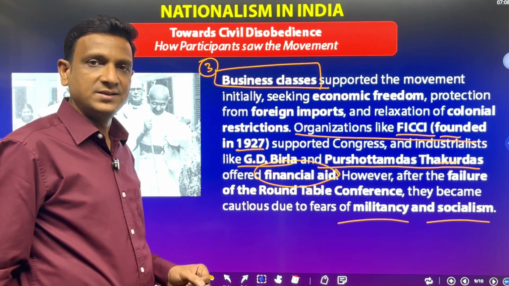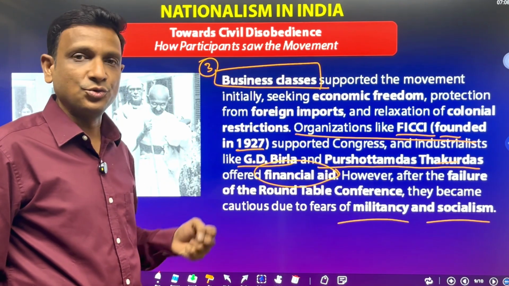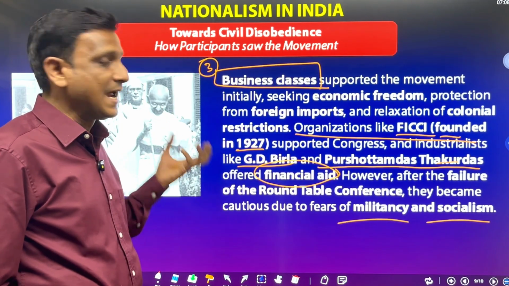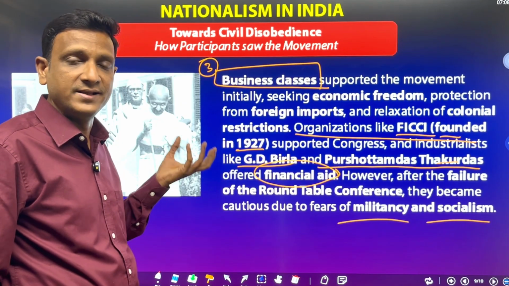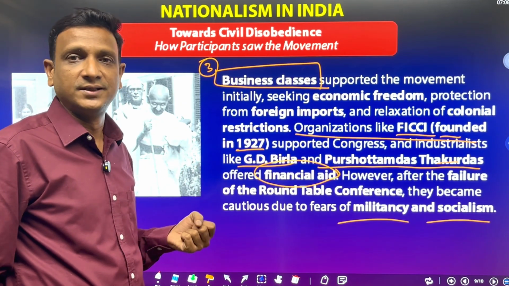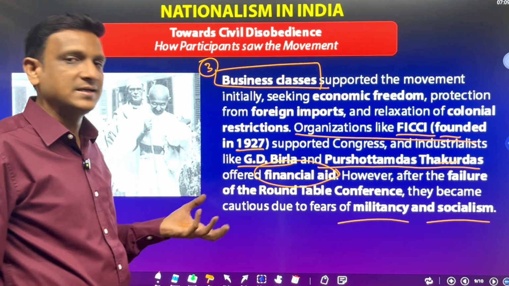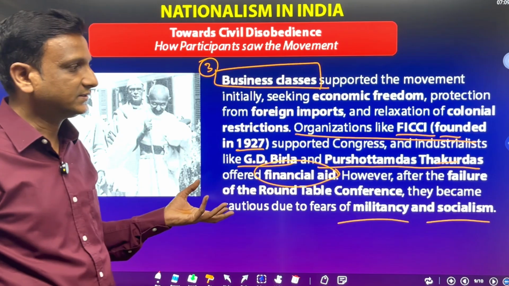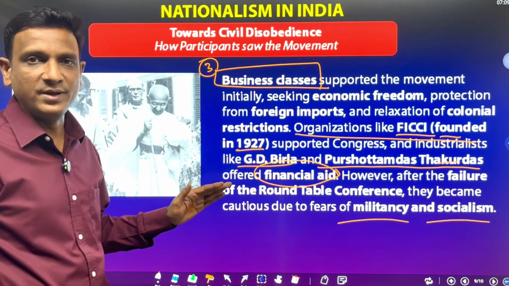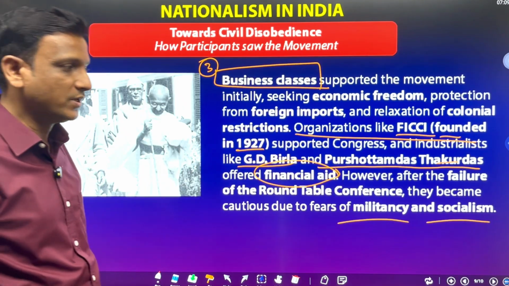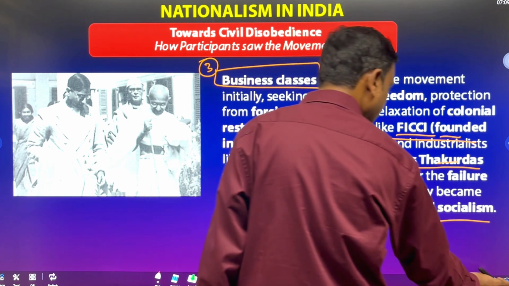So militancy means there is a kind of violence, and socialism. The landlords and the industrialists, the business class, felt that their wealth may be taken by the nation, by the governments. So they felt something was wrong about this, and slowly they moved away from the civil disobedience movement after the failure of the first round table conference.